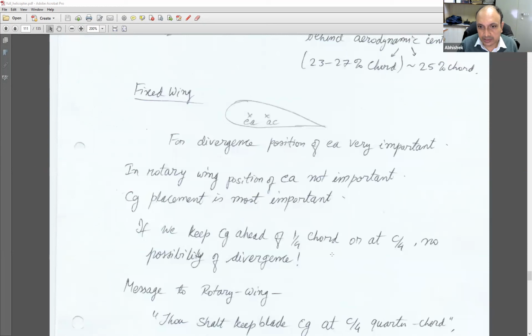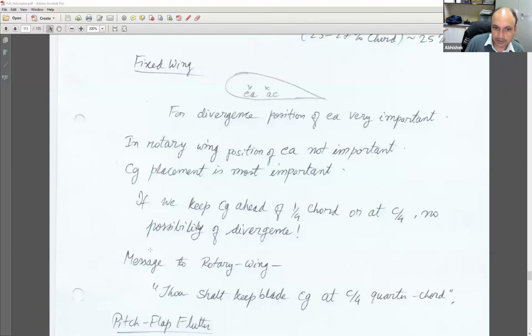So if we keep CG ahead of quarter chord, or at quarter chord, there is no possibility of divergence. So this is a very, very important statement. It's a famous saying in the helicopter world that thou shalt keep blade CG at quarter chord.